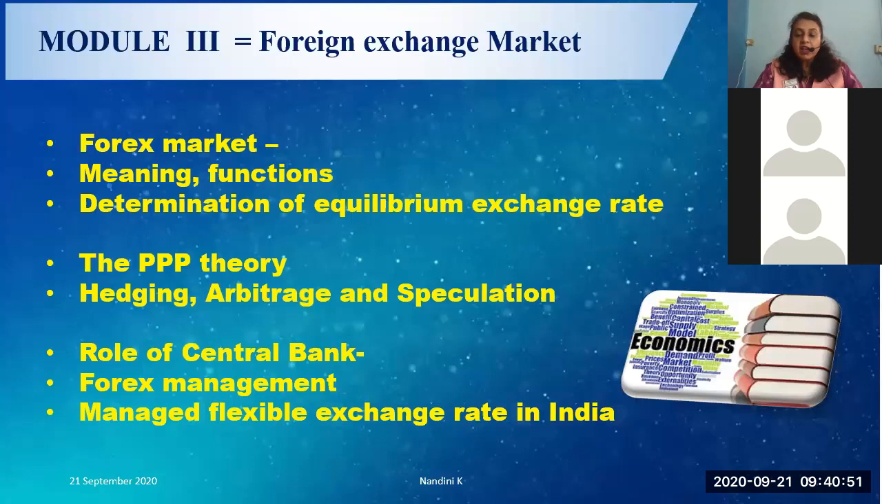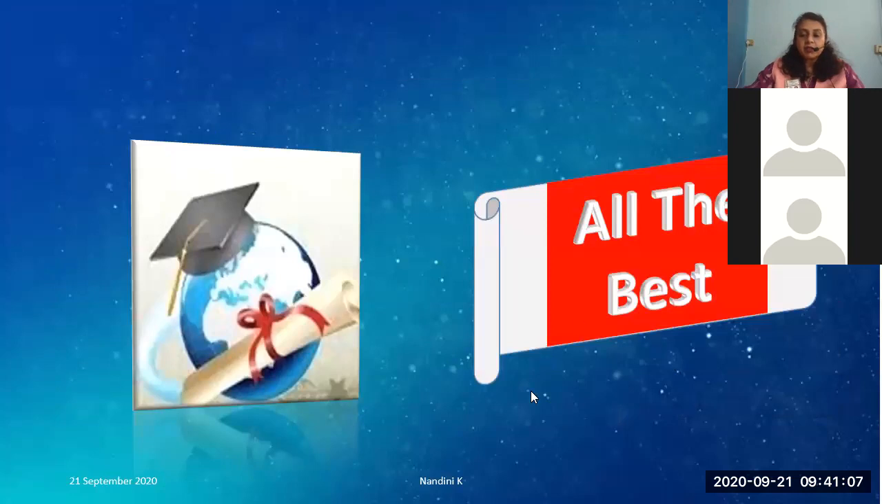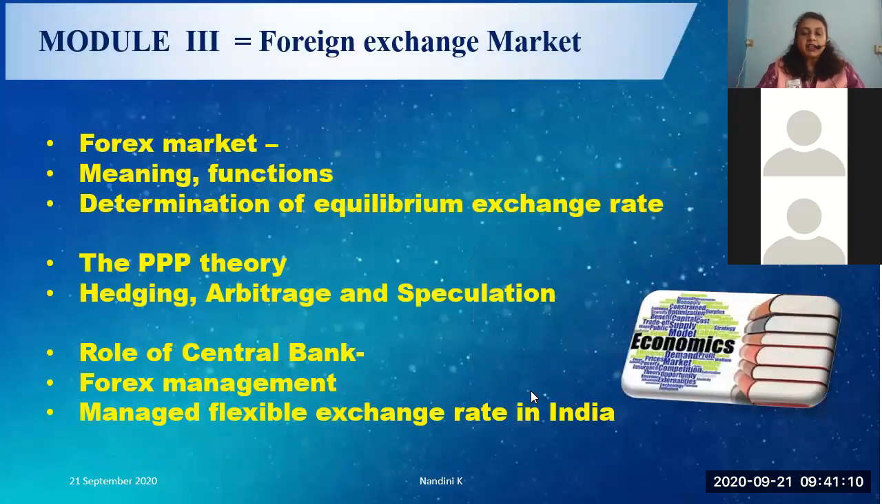Finally you have the role of our good old central bank. In our country it is the RBI, which plays a role in foreign exchange rate management. Now India has adopted a managed flexible exchange rate system. Under the managed flexible exchange rate system, we have full convertibility at current account and partial convertibility at the capital account. And the Reserve Bank of India, when it is needed, interferes in the foreign exchange market.